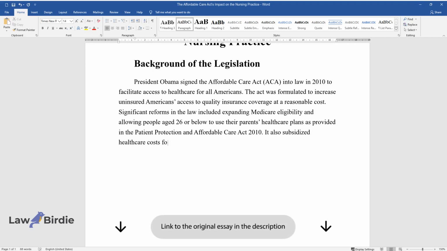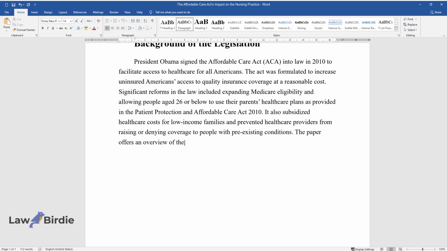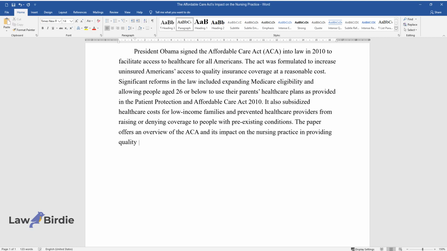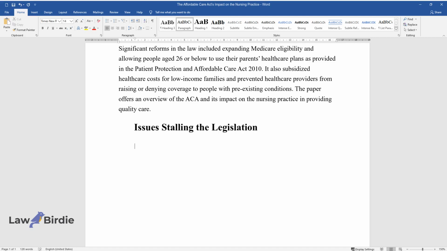It also subsidized healthcare costs for low-income families and prevented healthcare providers from raising or denying coverage to people with pre-existing conditions. The paper offers an overview of the ACA and its impact on the nursing practice in providing quality care. Issues stalling the legislation.